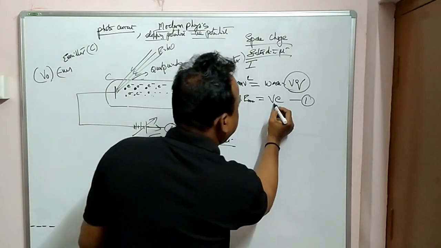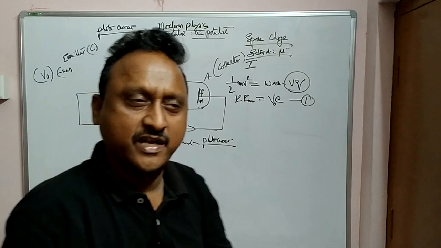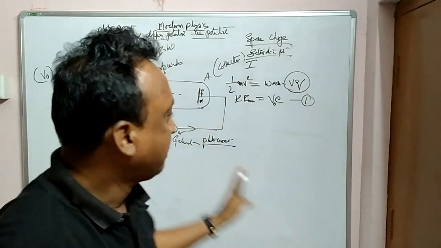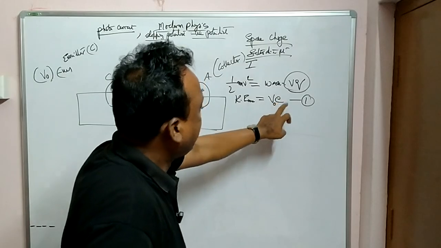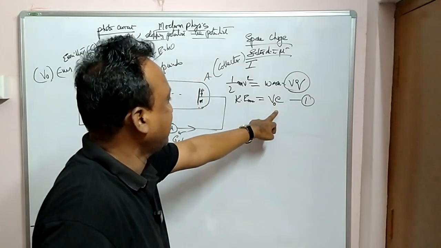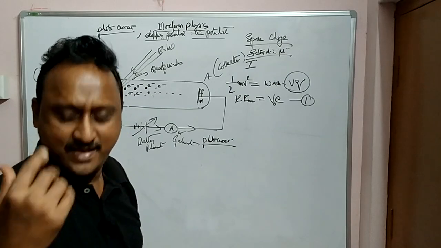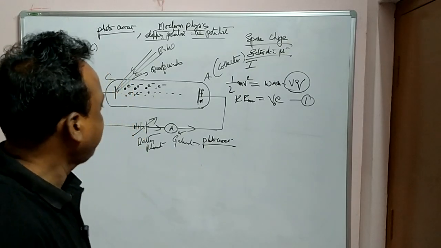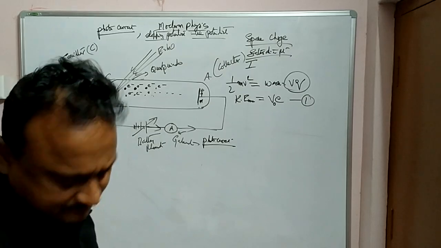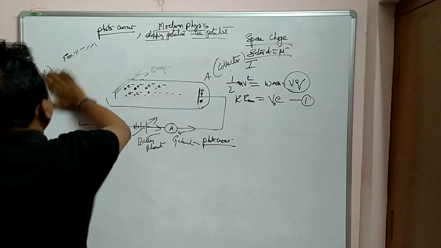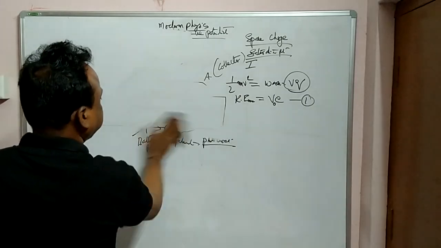Here I will use V0E because this is called the stopping potential, the potential for which no electrons come from the cathode to the anode. So this maximum kinetic energy is equal to the electrostatic potential energy, that is V0E, where E is the charge of the electron. Clear? So now again we will draw a small graph for this one. So this is a small experiment regarding photocurrent and stopping potential.